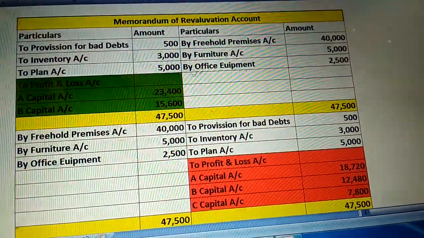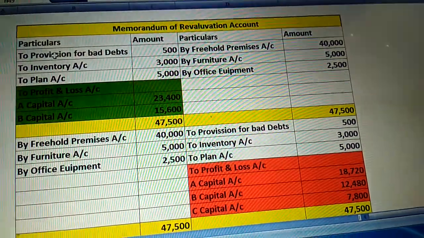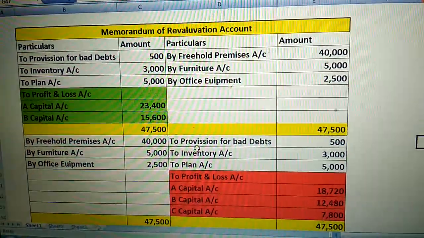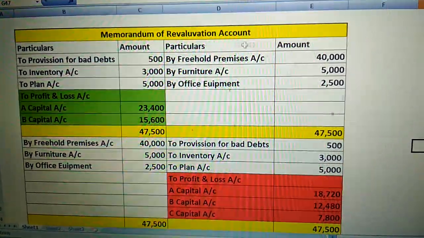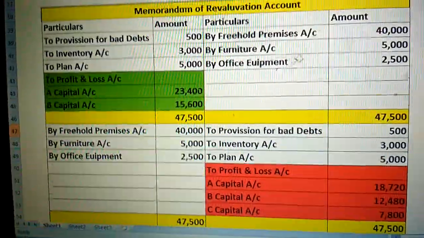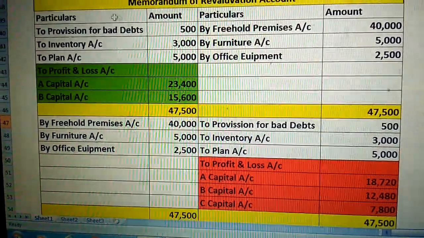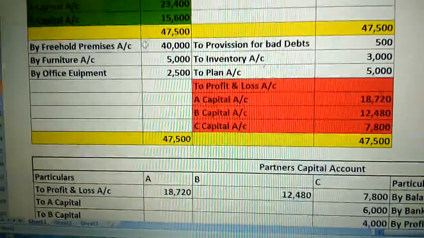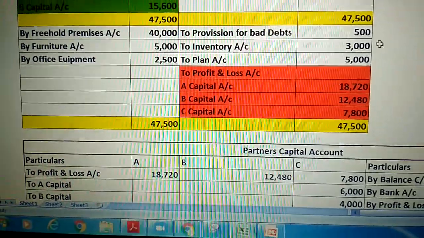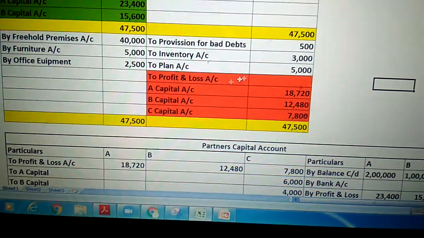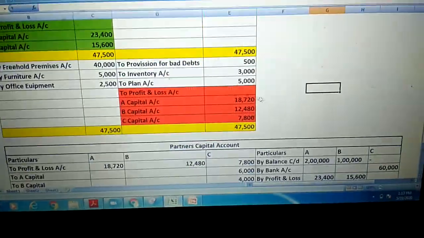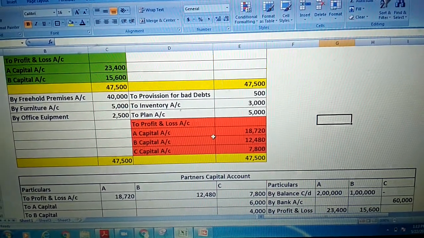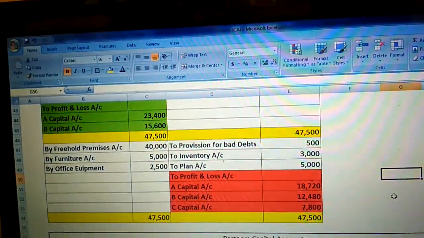Again, all the expenses and losses are transferred to the opposite side here. All the income and gains are transferred to the opposite side here. Debit should be credited, credit should be debited. So what is the total here? The total of the debit side is 47,500, here 8,500. Here the balance amount is distributed to all the partners, including the new partner, in the new profit sharing ratio.